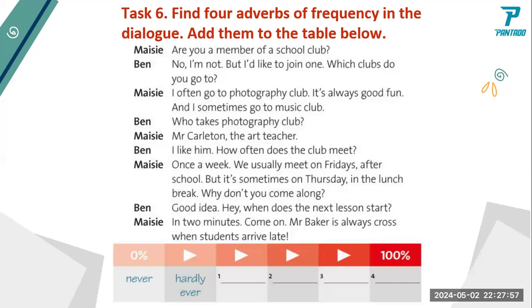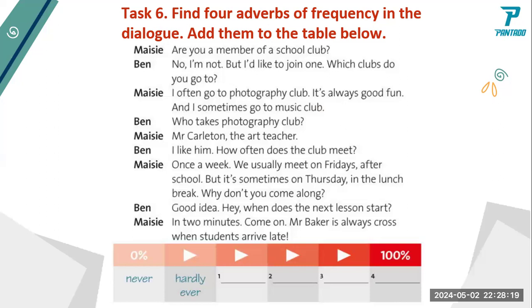Okay, so we'll read. I am Macy and you're Ben. Are you a member of the school club? No, I'm not. But at lunch, which club do you go to? Oh, I often go to photography club. It's always good fun. And I sometimes go to music club.